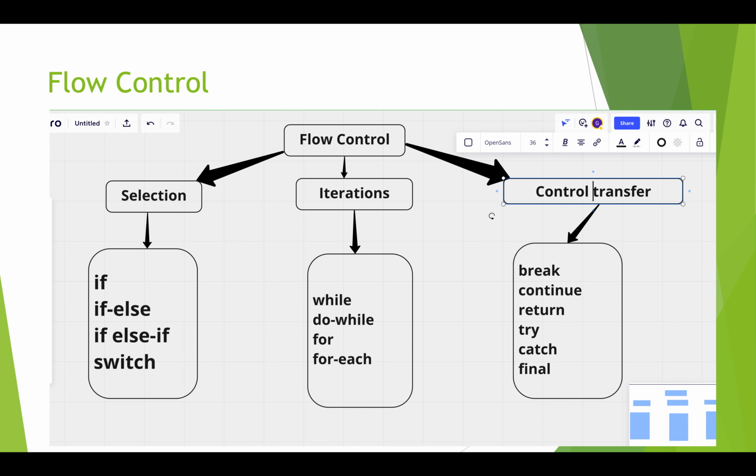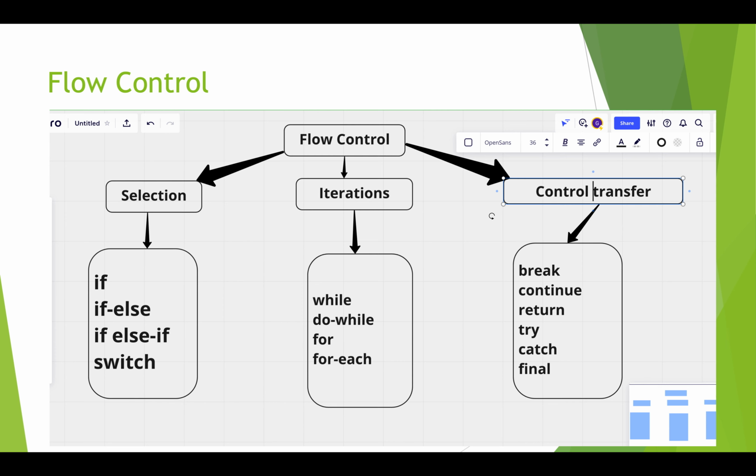Hello everyone. In this video we're going to learn about flow control. Whenever a program gets executed, the execution order is from top to bottom. As a programmer, if you want to manipulate the flow of the program, you can use these flow controls. Based on the behavior, I have categorized flow control into three.